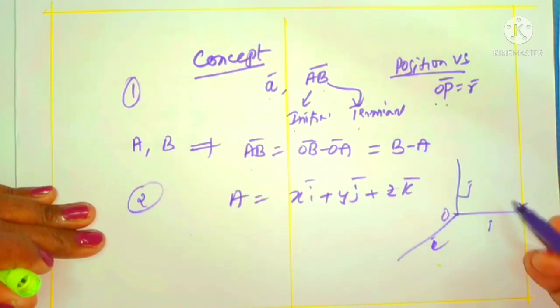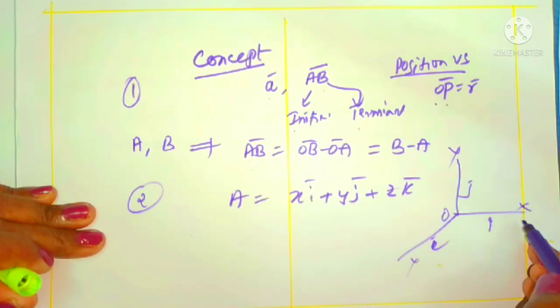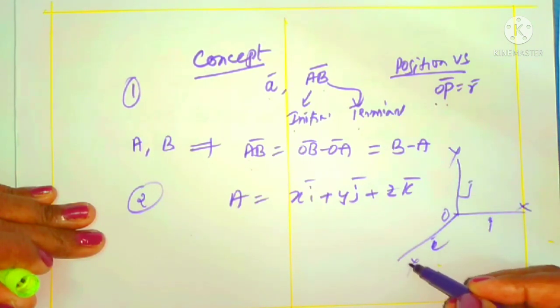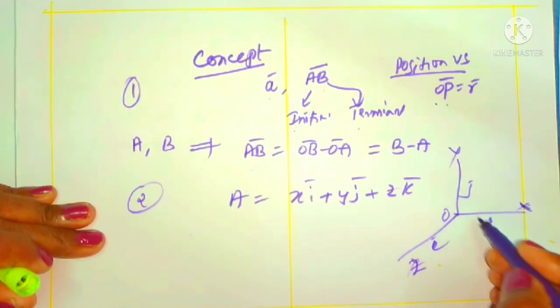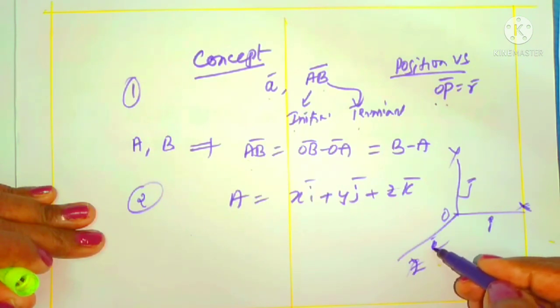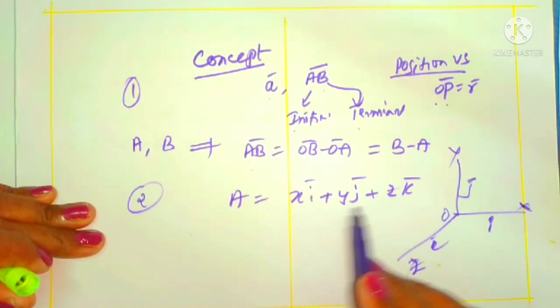These are the orthogonal unit vectors. i, j, k are unit vectors as well as orthogonal. You know, the x-axis is perpendicular to y, which is perpendicular to z, which is perpendicular to the x-axis. Orthogonal means perpendicular.